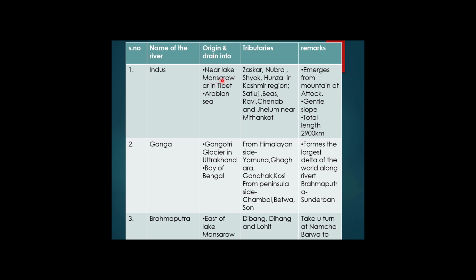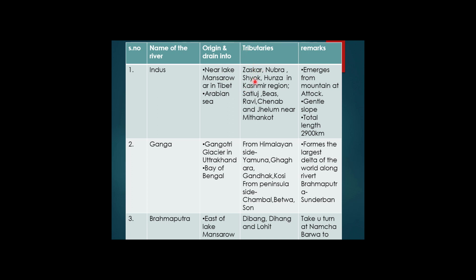These are the most sacred lakes, which lie in the Tibetan part of China, and this river drains into the Arabian Sea. After crossing India, it enters the Pakistan region. Only one-third of the Indus river flows in India, and the remaining two-thirds flows in Pakistan, and it drains into the Arabian Sea near Karachi.